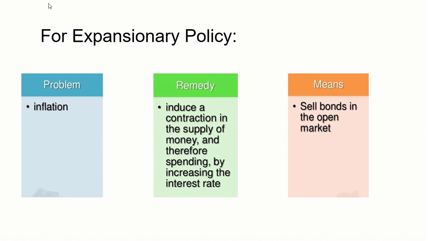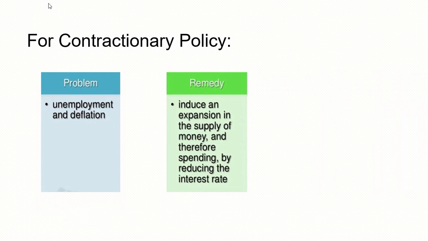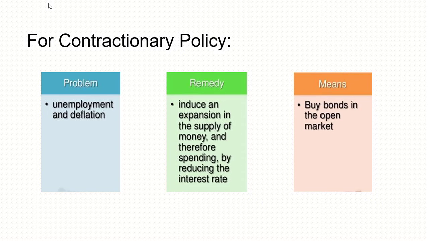To control the money supply, the government sells bonds in the open market. If the government applies contractionary monetary policy, then unemployment and deflation may arise. The remedial measure is to induce an expansion in the supply of money, and therefore spending, by reducing the interest rate. In this case, the government buys bonds in the open market.